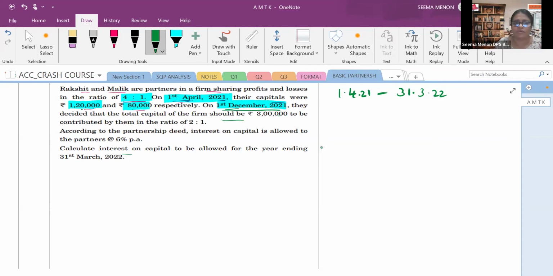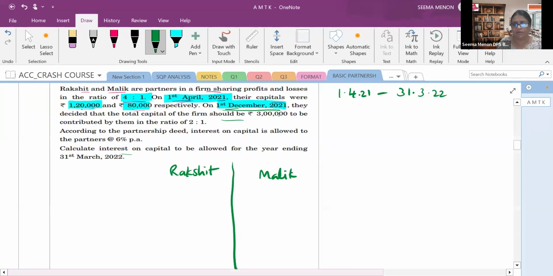So you will make 2 columns, one for Rashid, this is the answer part I am taking, and another for Malik. Okay? If you want, you can draw a neat and clean line also. Then what will you write? You will write interest on capital. We are doing the interest on capital only. The heading is calculation of interest on capital. You write that, okay? Now what will you do?